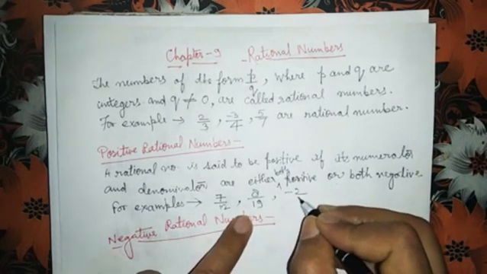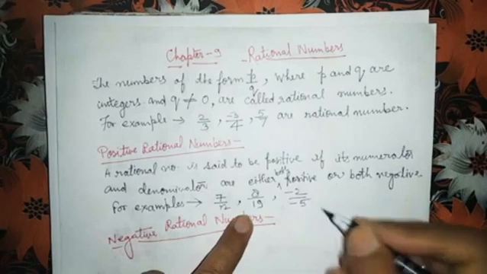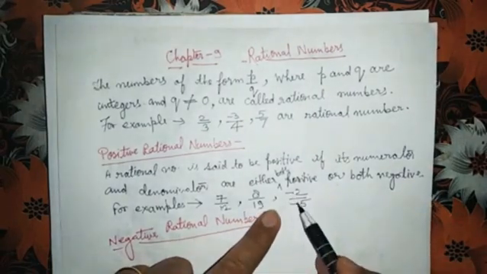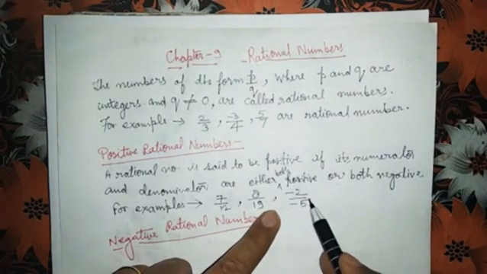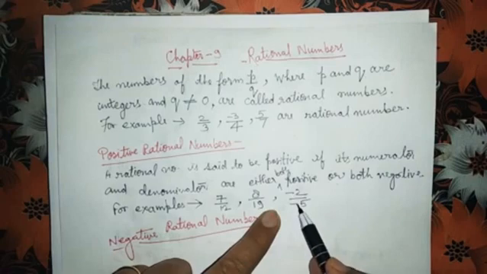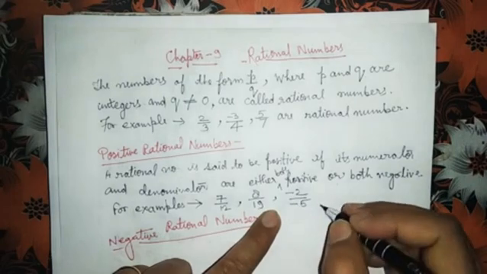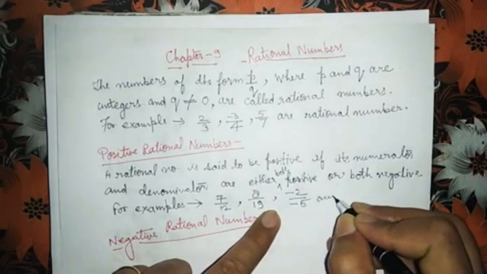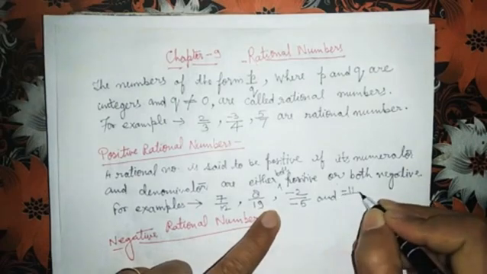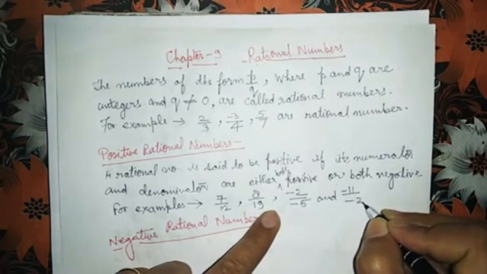Here minus 2 upon minus 5, the numerator and denominator of this rational number both are negative. And minus 11 upon minus 23.